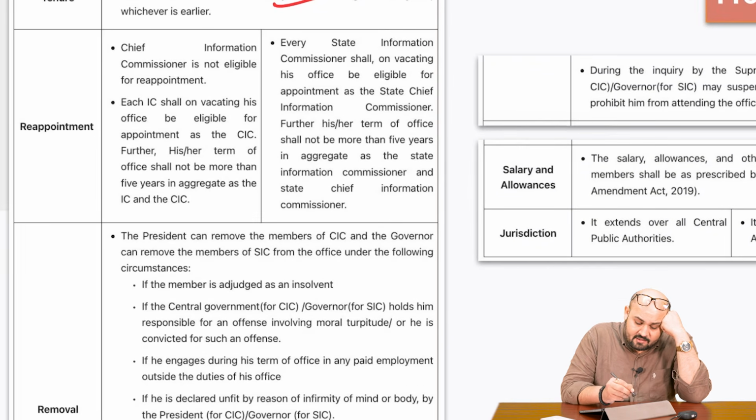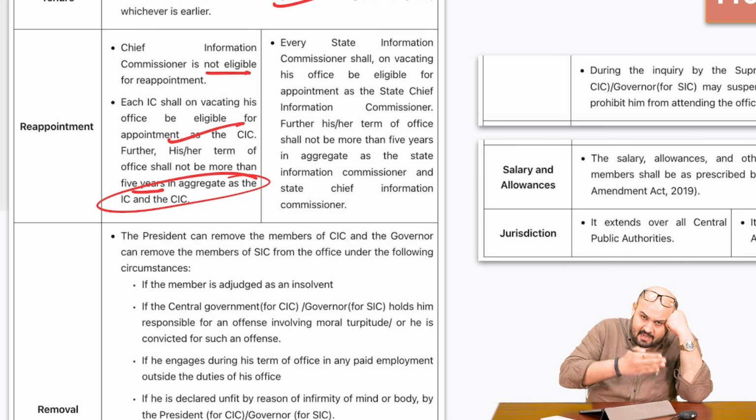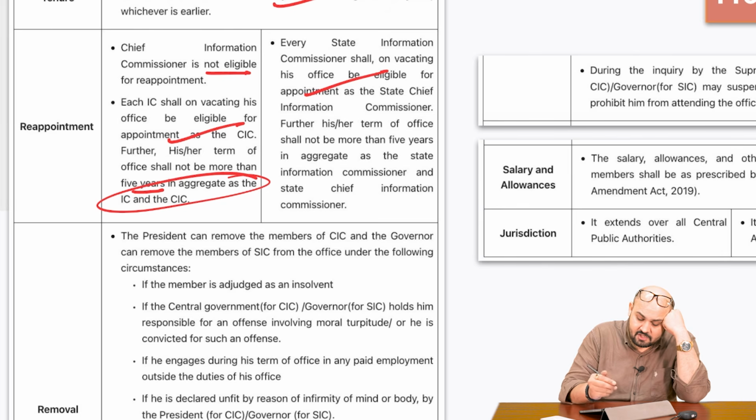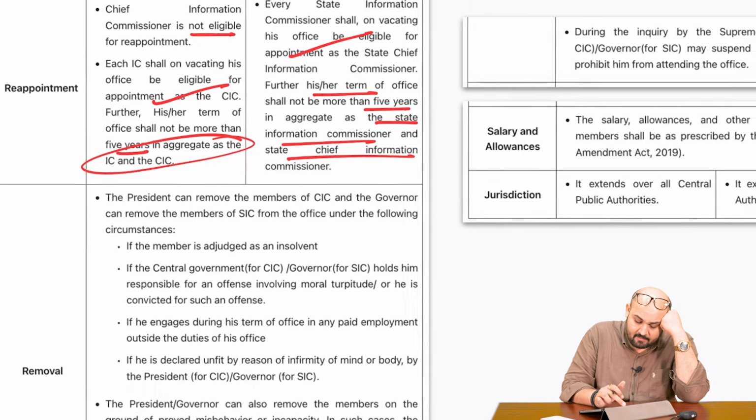Reappointment: the Chief Information Commissioner is not eligible for reappointment. Each Information Commissioner shall, on vacating his office, be eligible for appointment as the CIC. Further, his or her term of office shall not be more than 5 years in aggregate as the IC and the CIC. Every State Information Commissioner shall, on vacating his office, be eligible for appointment as State Chief Information Commissioner. Further, his or her term of office shall not be more than 5 years in aggregate as the State Information Commissioner and the State Chief Information Commissioner.